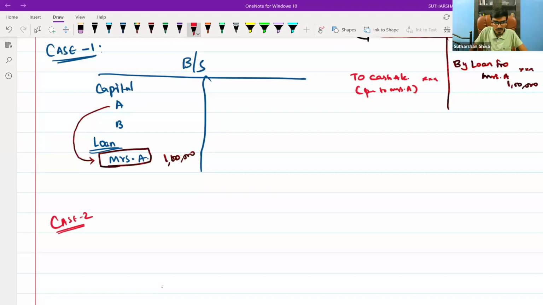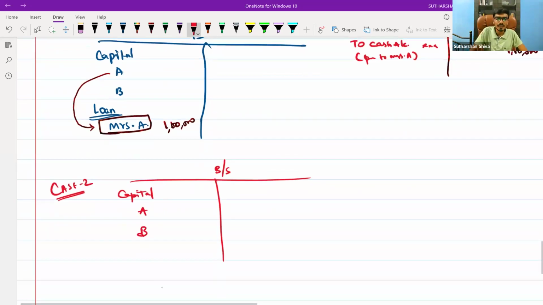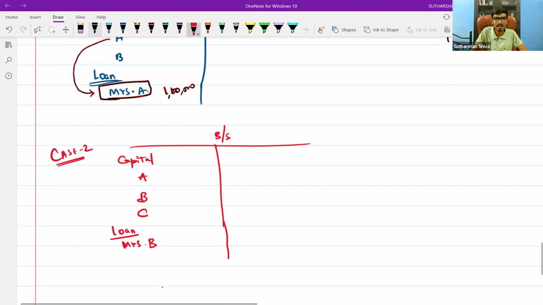Now come to case 2. In the same balance sheet we have the capital account of A, the capital account of B, and let's say the capital account of C. Now the loan: I will change it to Mrs. B for better clarity. This is Mrs. B's loan.